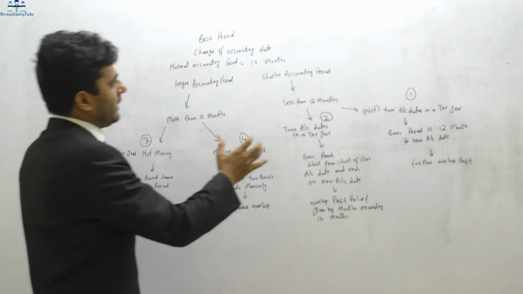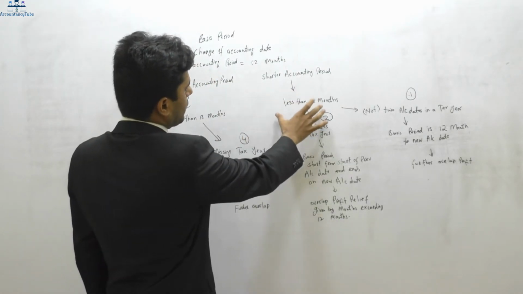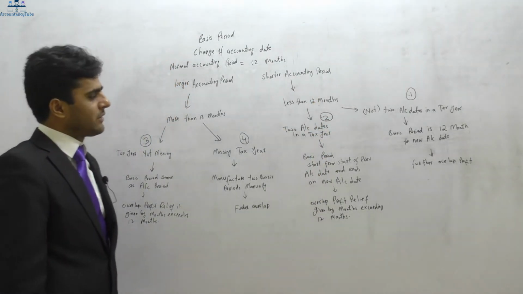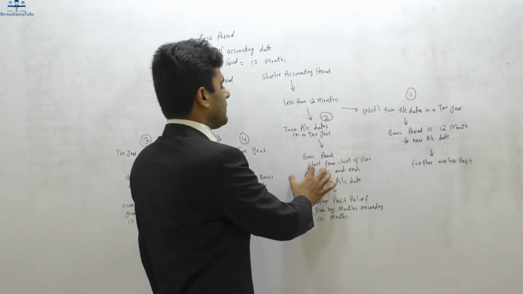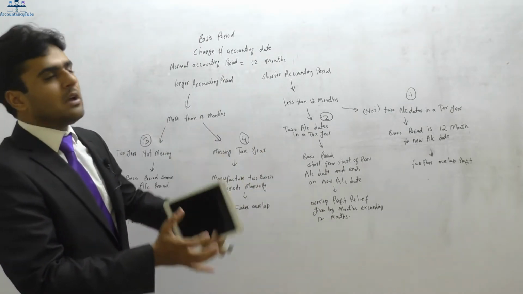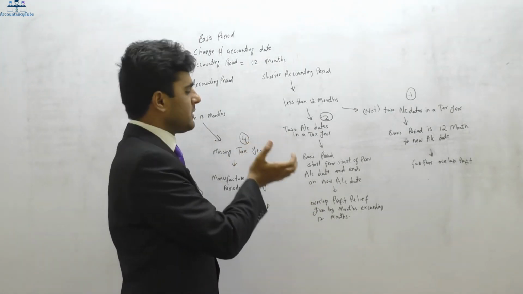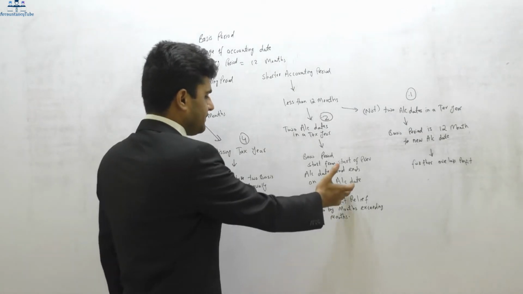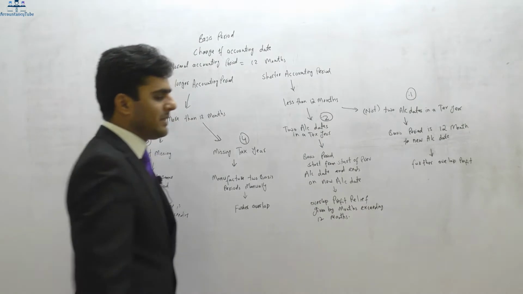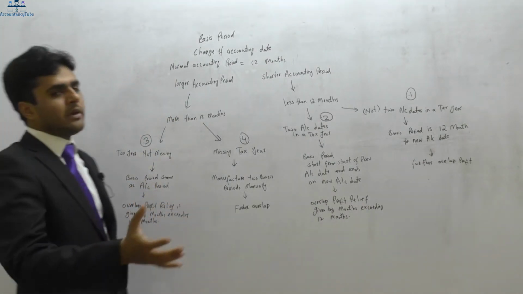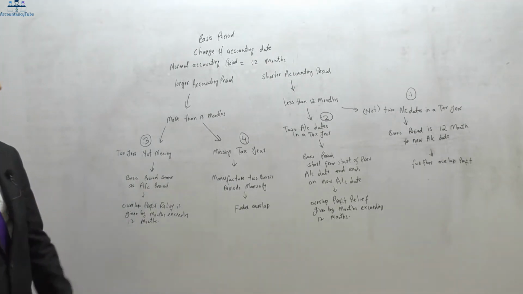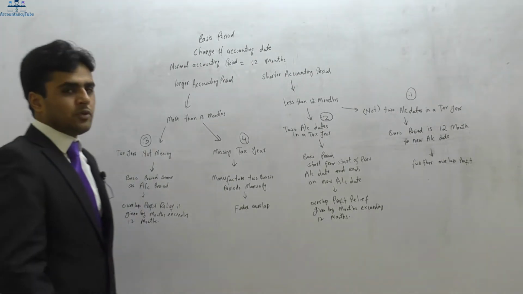Likewise, if it results in a shorter period of accounts and there are two accounting dates ending in the same tax year, the basis period will start from the start of the previous accounting date. So there will be two accounting dates. It will start from the previous accounting date and end on the new accounting date, which will result in overlap profit relief given by the months exceeding 12 months. I'm just telling you so that you can write down on your notebooks. We will do it from the lecture notes where you will understand it in a better way. Just note it down for now, please.